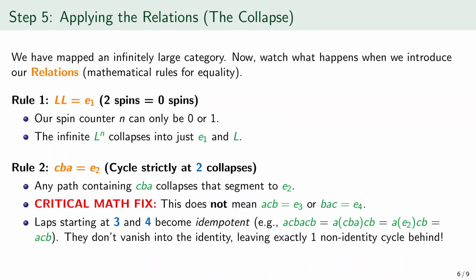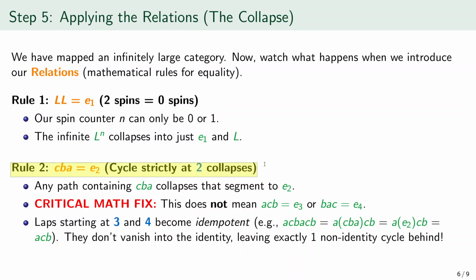Now we apply the relations, the collapse. Up to this point, the category has been infinitely large. Now the mathematical rules for equality begin to squeeze that infinity down. The first rule says that the written path LL is equal to the identity path at object 1. In words, 2 spins are the same as 0 spins. So the spin counter can only matter up to whether it is even or odd. That means every longer string of L's collapses to just two possibilities, either the identity path at 1 or a single L. The second rule says that the written path CBA is equal to the identity path at object 2.